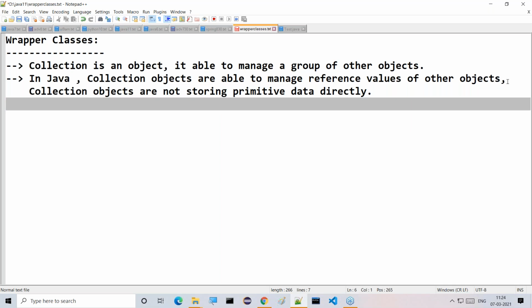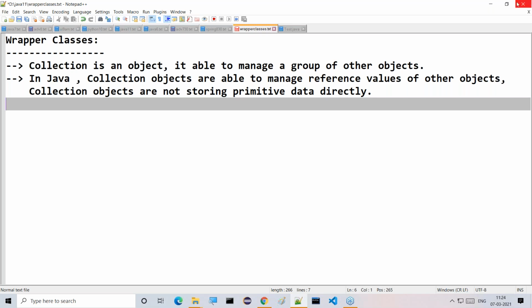Tell me, guys, I'm asking this question to all of you now. Collection objects are able to store which data? Is that directly primitive data or reference values of the objects?